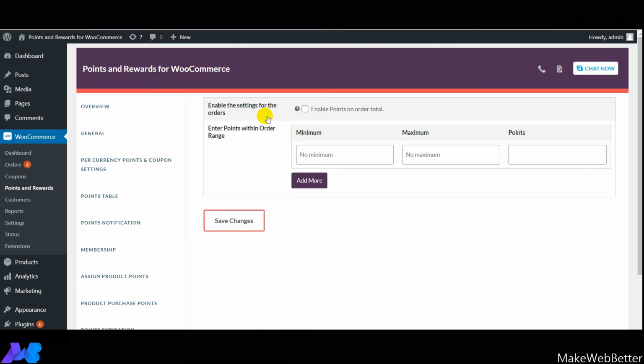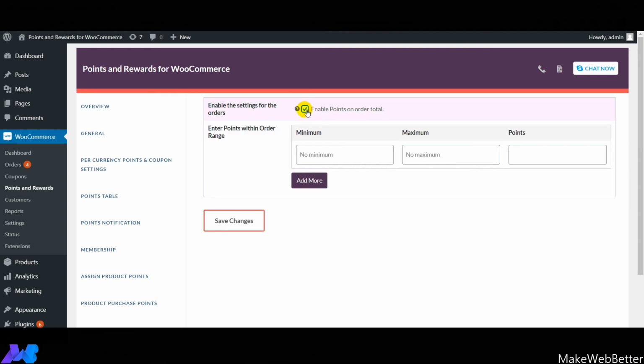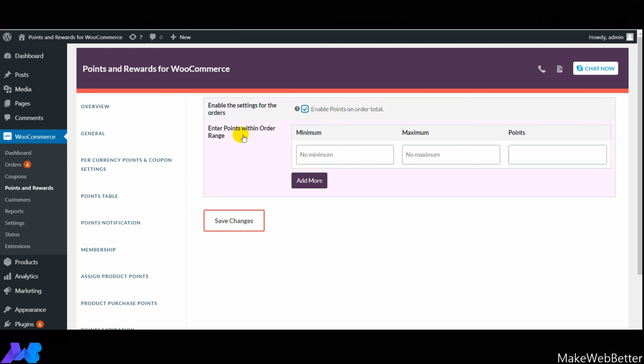So guys, last but not the least, the last feature that I'm going to explain is order total points. The most important and fascinating thing about this functionality is that with the help of this feature you can provide points to your customers based on the order total amount. Simply check this option, and as soon as you enable this feature you will be able to provide points to your customers on order total.